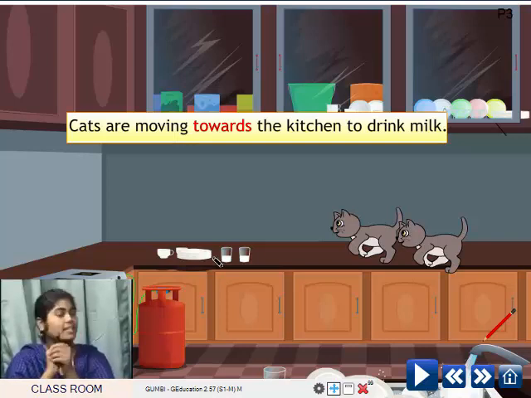Shall I give you one more example, children? Yes. Before you come to school, you stand somewhere and then you comb your hair and you see whether you're looking neat before you come out of the house. Where do you stand? In front of the mirror? Exactly. You stand in front of the mirror. So in front of, that is also a position word because it's telling where you're standing. We stand in front of the mirror. Okay? Now let's move on to the next example.